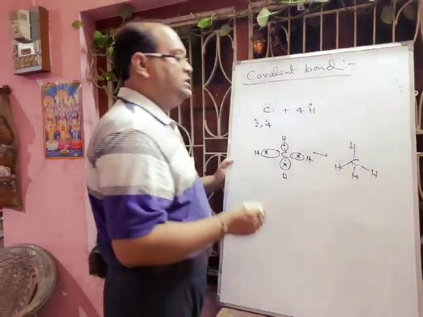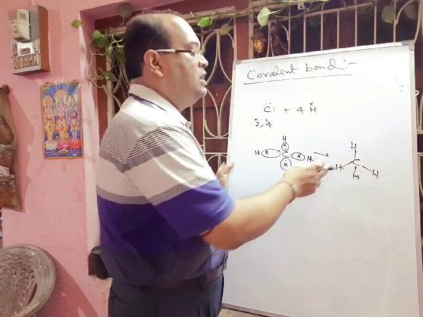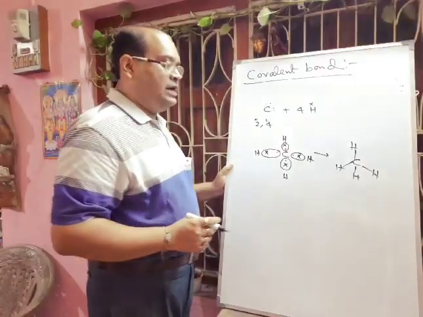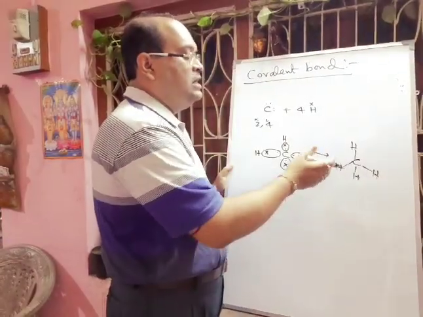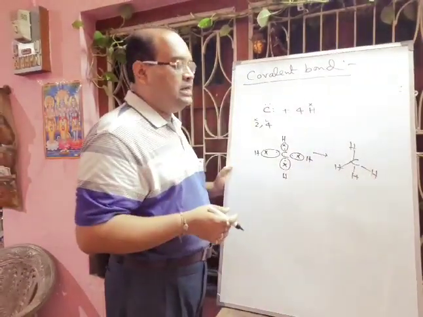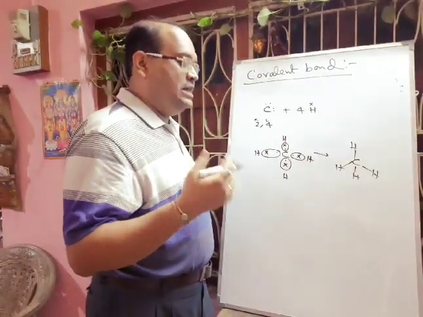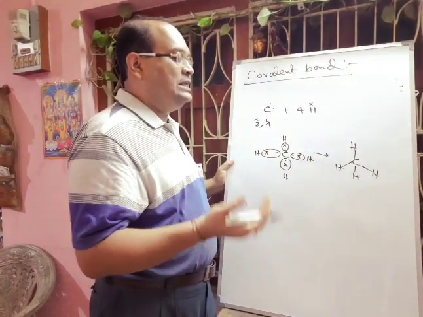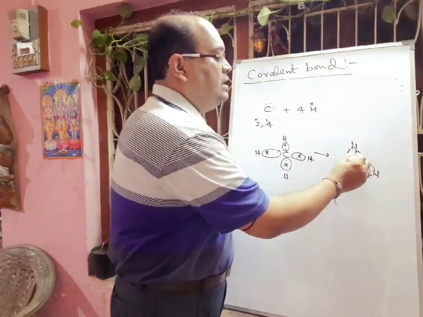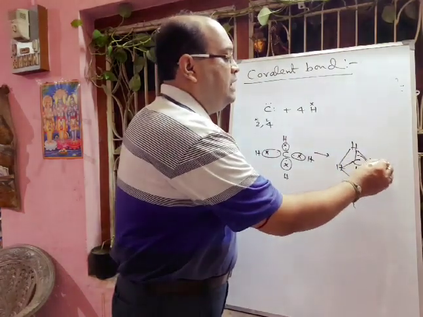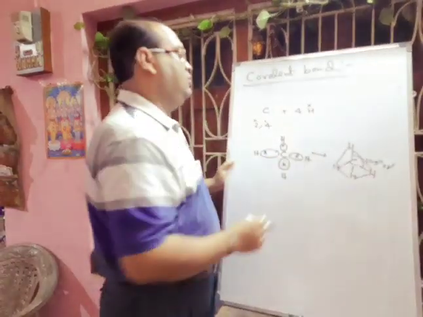And here there is no lone pair of electrons. All valence electrons of carbon are used for the formation of bonds, and this is the diagram, or the shape or structure of the methane molecule. Actually the shape will be tetrahedral. Later you will understand. Actually whatever molecules we are drawing, in most cases, if it is sp3 hybridized, they will be tetrahedral. So actually the methane molecule shape is tetrahedral. And here the H-C-H bond angle will be 109 degrees 28 minutes. Each bond angle is equal and bond lengths are also equal.